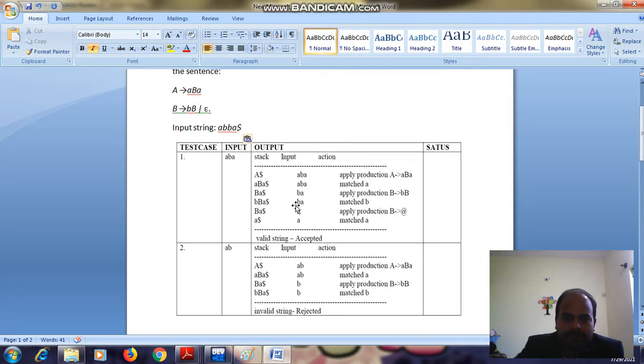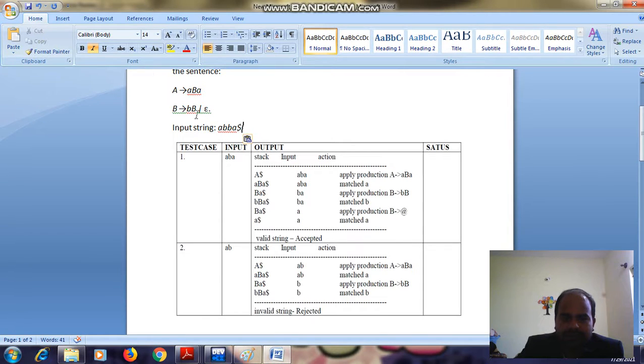Then b matched and it is cancelled. So what is left is Ba dollar and a. Again this B can either be replaced by epsilon or bB, but there is no use of replacing B with bB because it will work with epsilon.